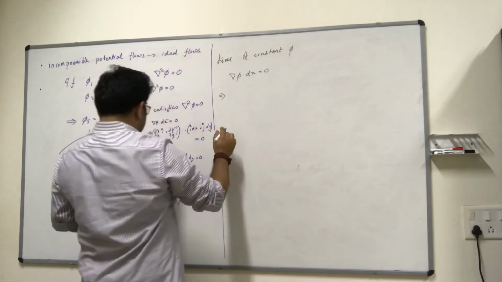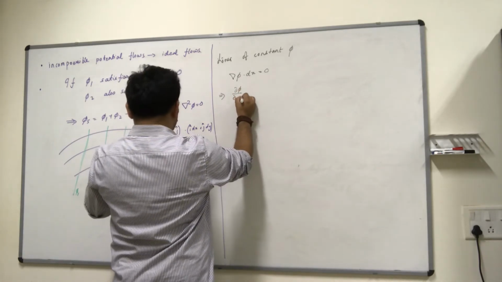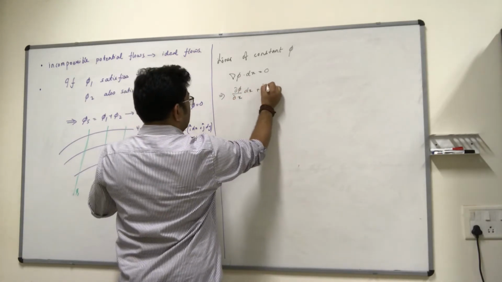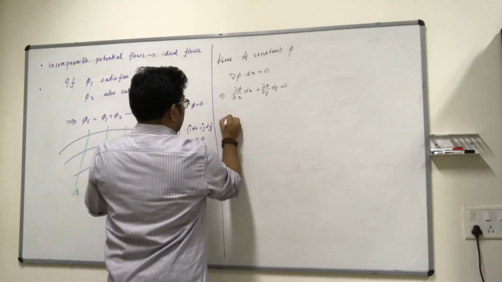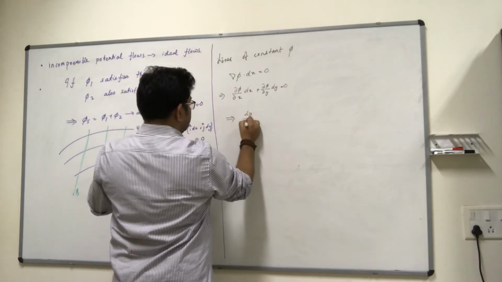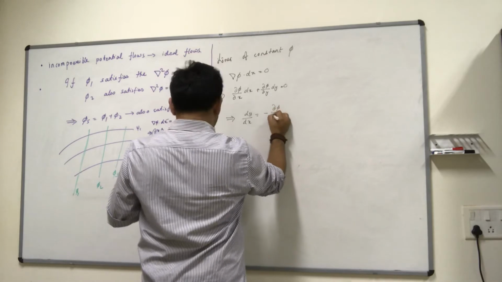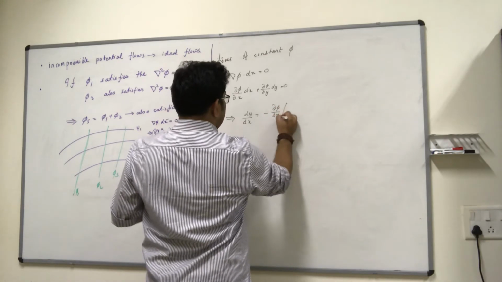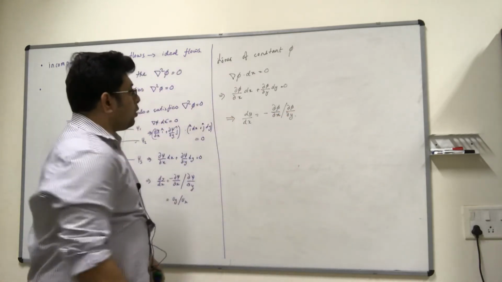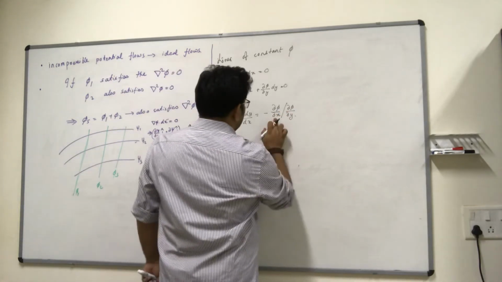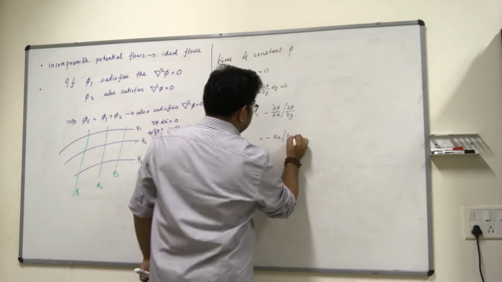You will end up with the same equation, right? I'm sort of skipping here. Which means my dy by dx, again just like last time, is minus del phi by del x by del phi by del y. But what are these two quantities? This is by definition ux and this is by definition uy.